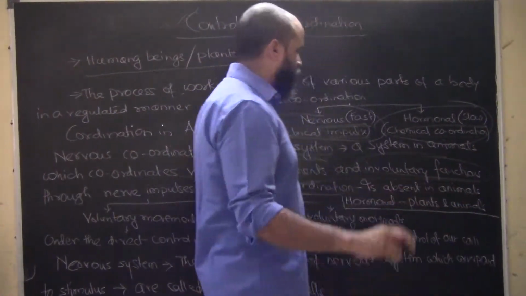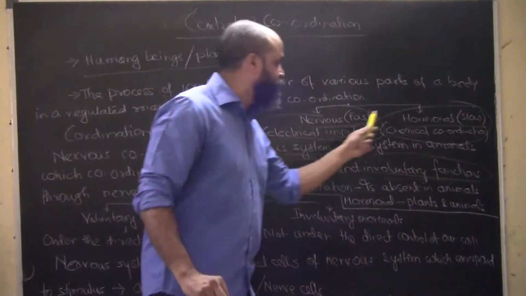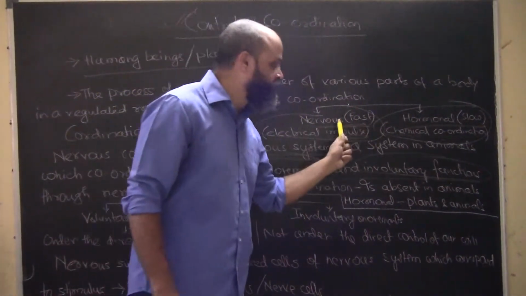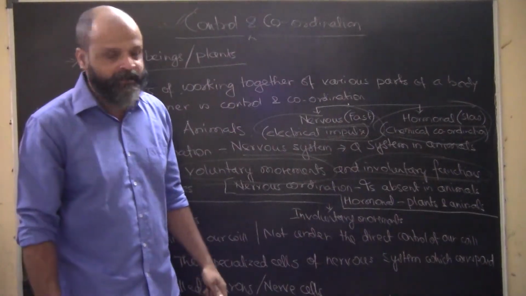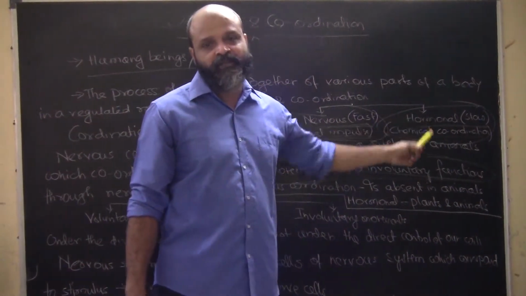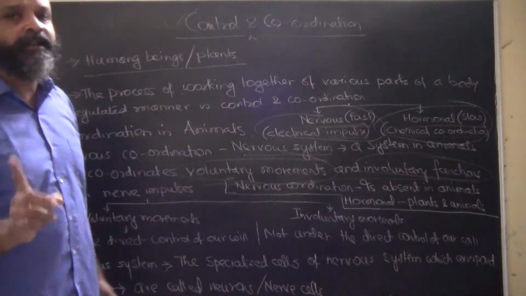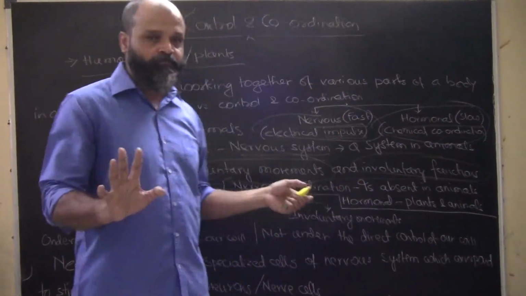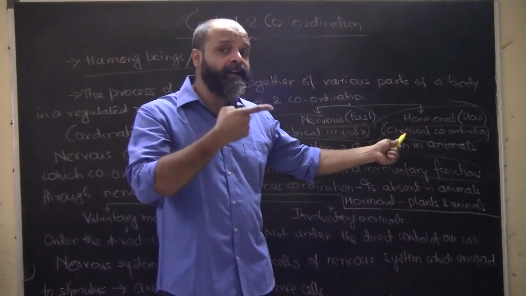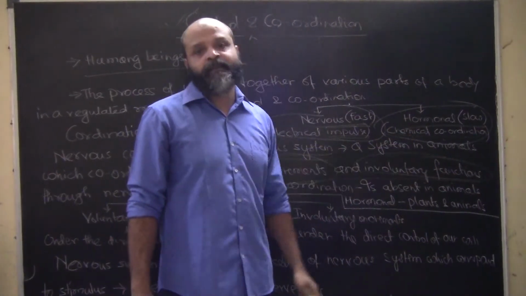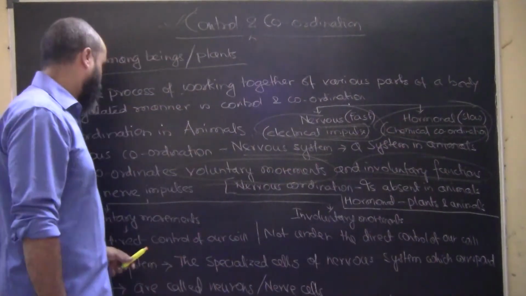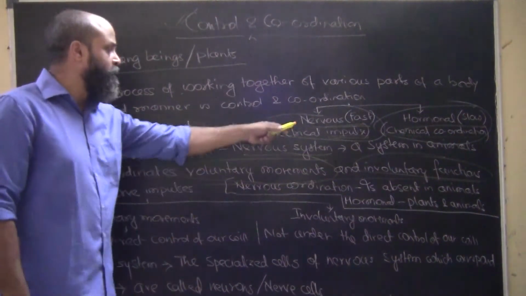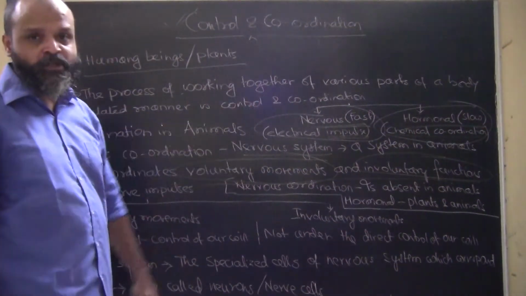One thing more: this system is basically missing in plants. In plants we only have a hormonal system. In plants we do not have a nervous system, we do not have a brain, we do not have nerve impulses, they are just hormonal. So in plants the entire coordination is chemical, the impulses are chemical. In animals and human beings we have both systems, but the major influence is of the nervous one, while the hormonal one is pretty much slow.